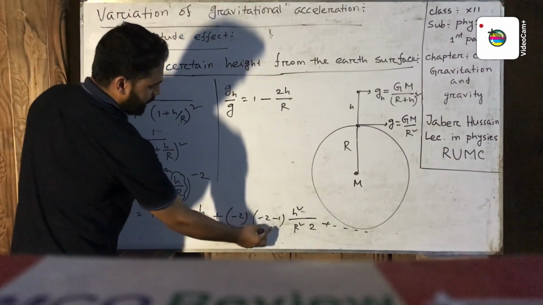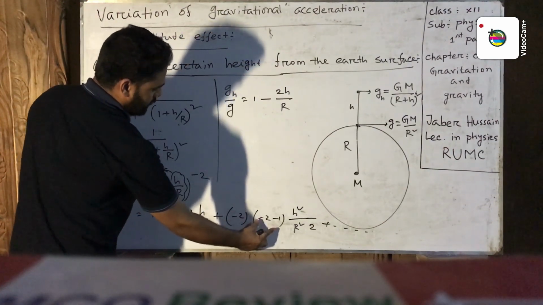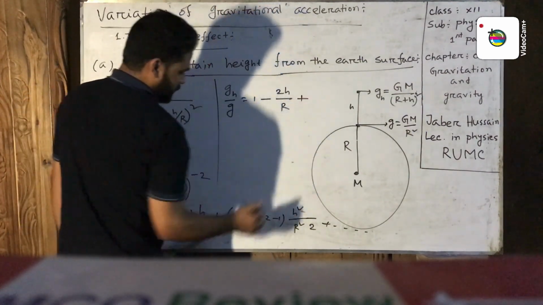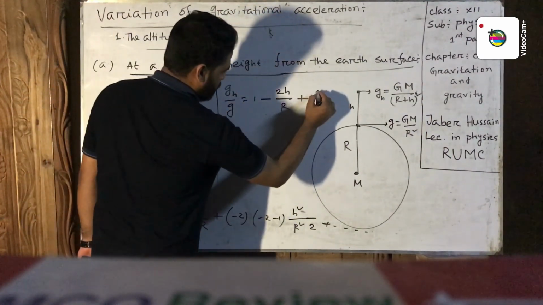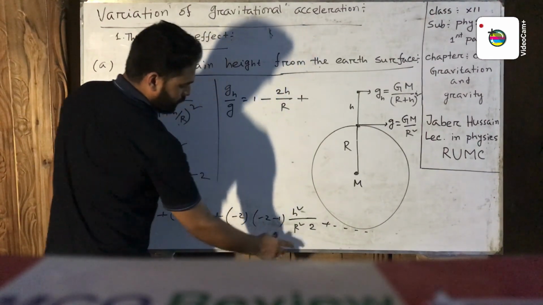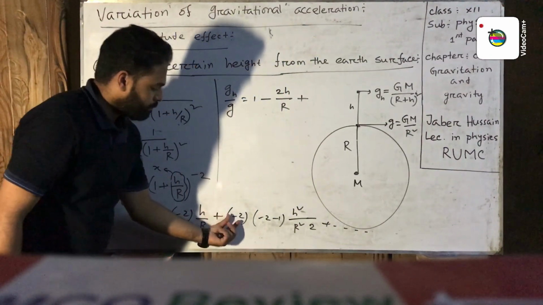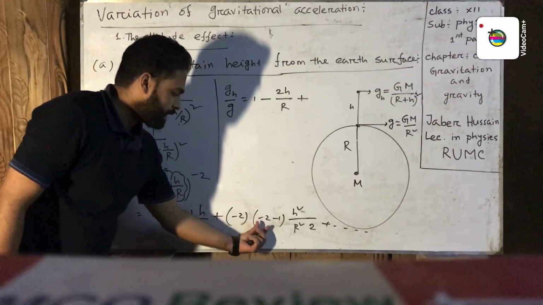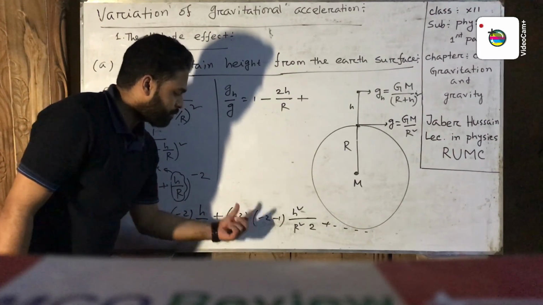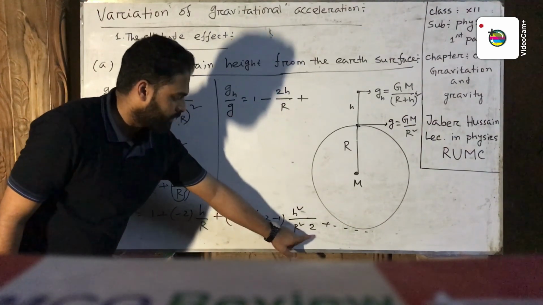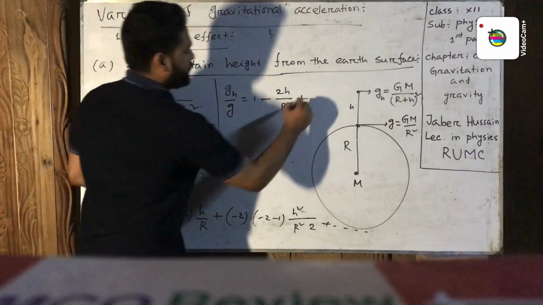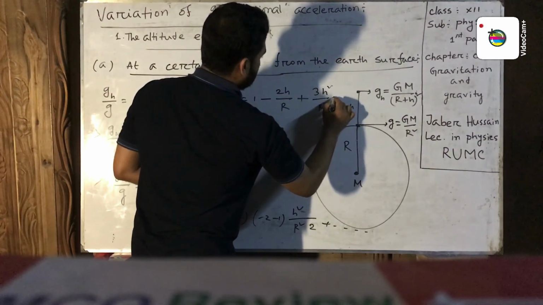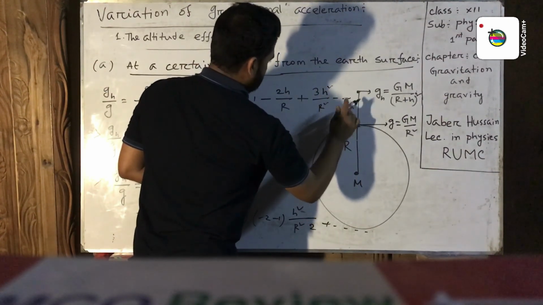Minus 2 multiplied by minus 3 means plus 6, divided by 2, that means 3, h square by R square, minus and so on, and continue.